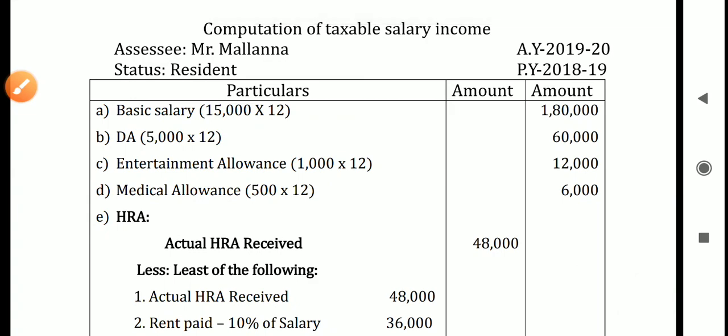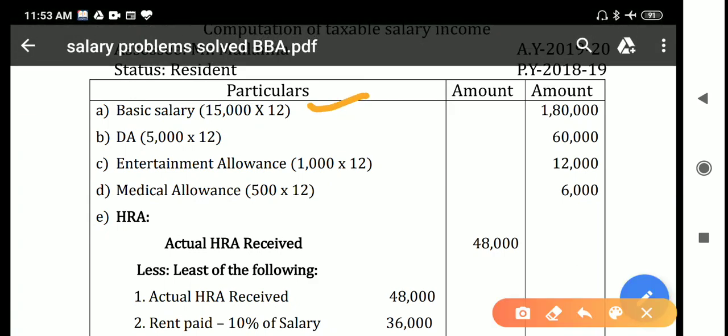So first one is basic salary. How much is given? 15,000 per month. So 15,000 into 12, it will be 1,80,000 per annum. And dearness allowance, that is 5,000 per month is given. 5,000 into 12, it will be 60,000 per annum. And thirdly, entertainment allowance. Entertainment allowance is fully taxable. 1,000 rupees per month is given. So 1,000 into 12, it will be 12,000 per annum.